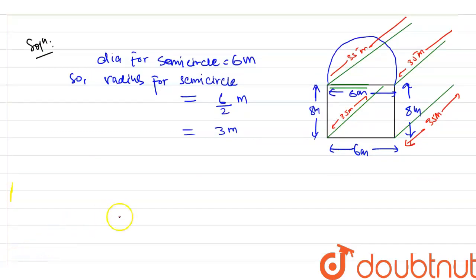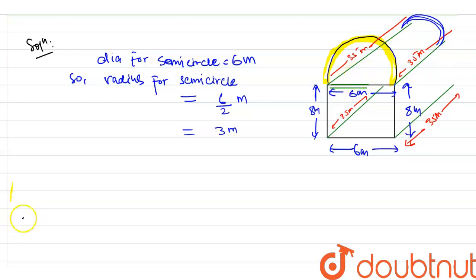Now guys, first of all, we will try to find the area for this semicircle. And try to understand one thing. When you see a picture of a tunnel, you will be able to imagine it. The semicircle is not just at this point. The semicircle will also be like this. The semicircle is so long, 35 meter long.